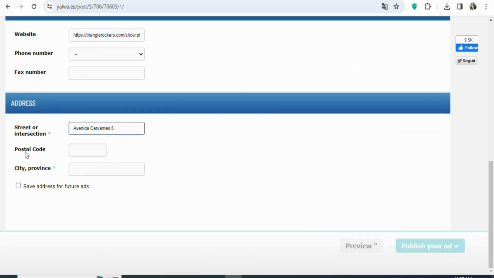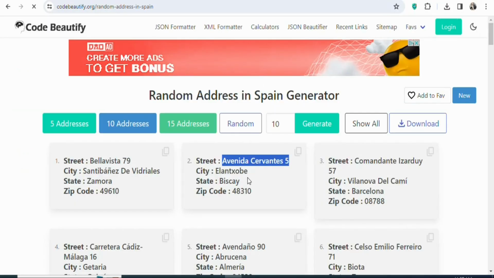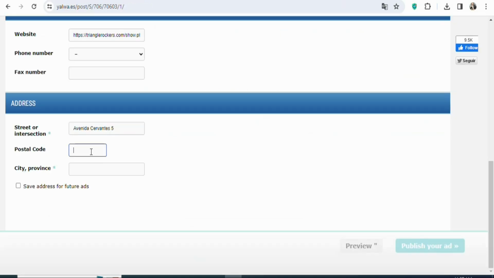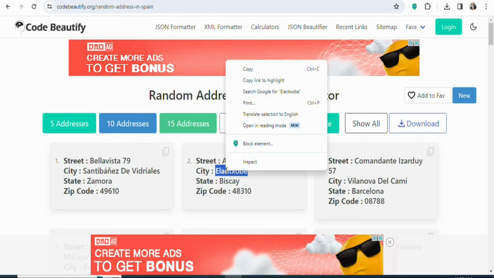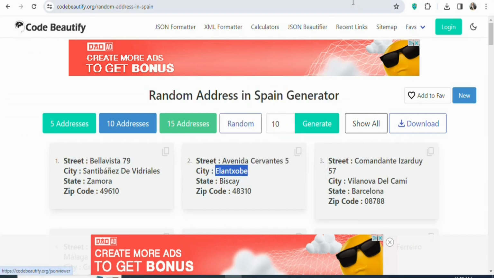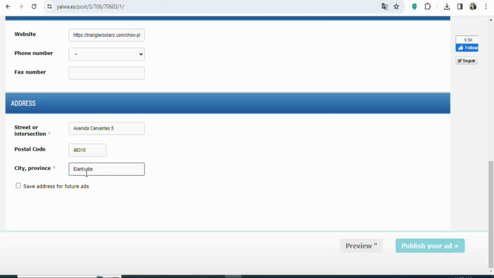Once that is done, you can see postal code. You have to go back on your address and then copy the postal code. You can see this is the postal code. Highlight and copy it. Once you highlight and copy it, you're going to come back, paste it right here. As you can see, that has been done. Once that is done, you can see city, province. So you have to enter the city here. Just come back. Once you come back, you can see this is the city. Highlight and copy it. Once you copy it, you're going to come back and then paste it right here.